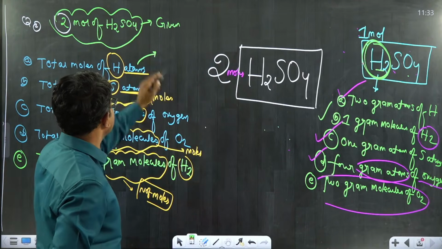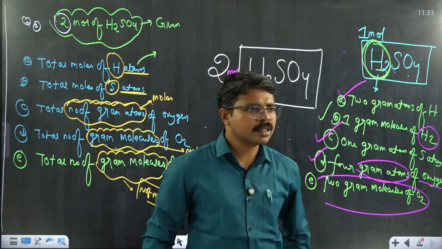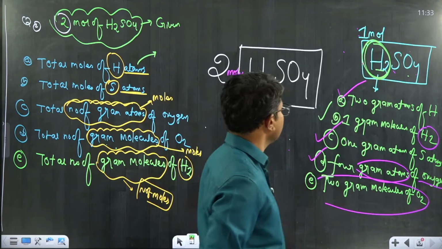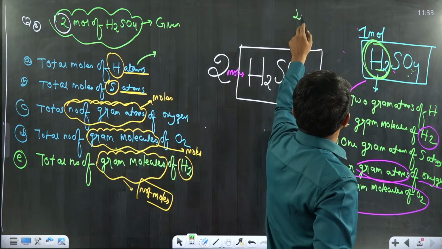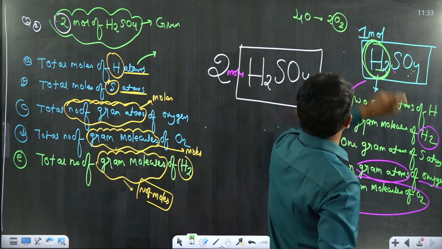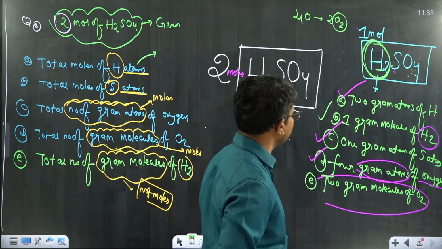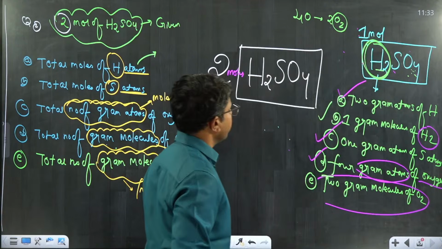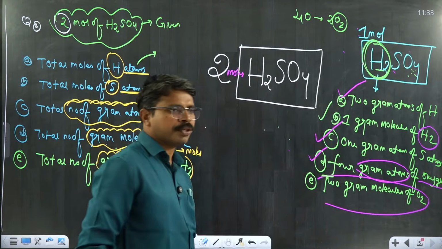Total moles of hydrogen atoms. Fifth one, 2 gram molecules I mentioned. Okay, each H2SO4 contains 4 oxygen atoms. 4 oxygen atoms can be written as 2 molecules of O2. So each molecule of H2SO4 contains 2 molecules of O2. Then 1 mole of H2SO4 contains Na times that of 2. So 2 Na. 2 gram molecules means 2 Na.